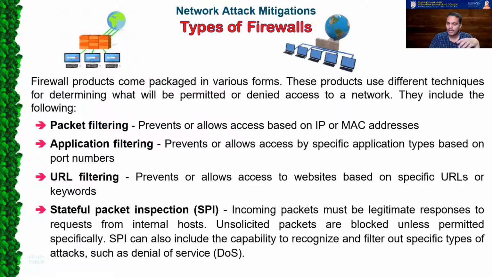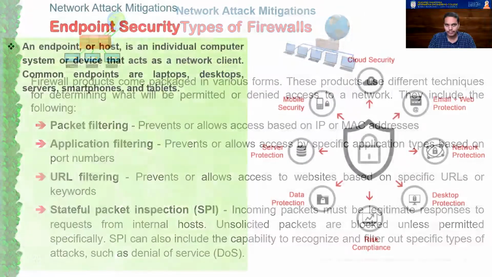If there is no request from the internal host and a packet is incoming, it is termed an unsolicited packet and is blocked unless you specifically permit it. SPIs can also recognize and filter out specific types of attacks, such as denial of service attacks. These types of firewalls are called stateful packet inspection, SPI firewalls.